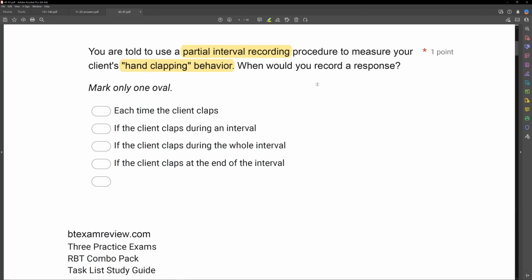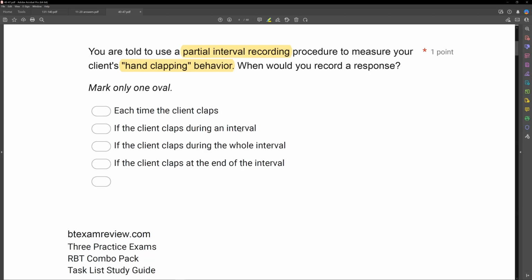So if you're the technician and you're using partial interval recording to record hand clapping behavior, when would you record a response? A, each time the client claps. If you did that, your data would be very off for partial interval recording. Each interval only gets one data point, right? And that's one of the keys with discontinuous measurement. Each interval only gets one data point. So you're not going to record every time they clap. If the client claps during an interval is when you would record, okay? And then once you record for that interval, you're done recording, all right?